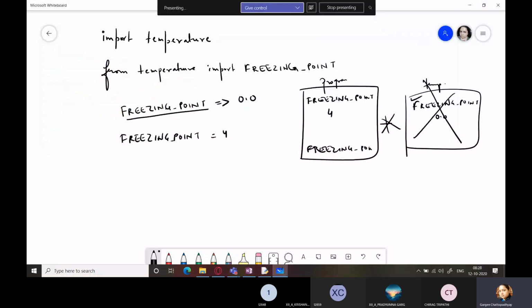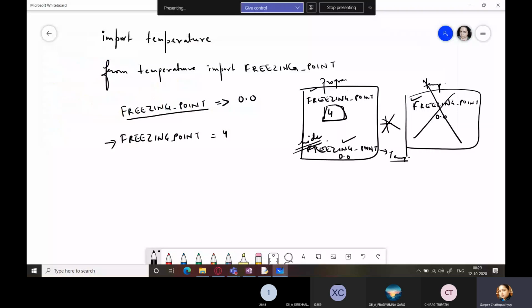But internally, the program knows that it belongs to which module? It belongs to the temperature module. And when you are writing this statement, that is, you are assigning a value, it is going to create a local variable, a simple variable within your program. Assign it the value 4, and it is going to hide this freezing point, which is part of the temperature module.